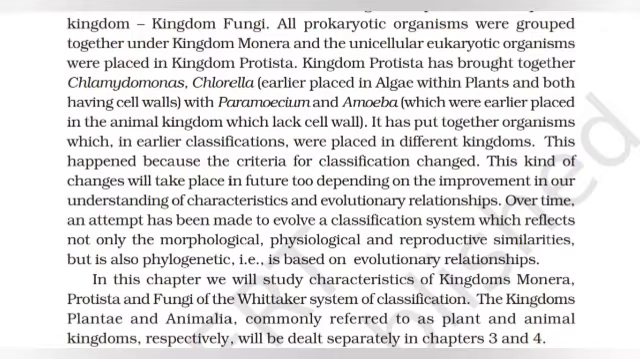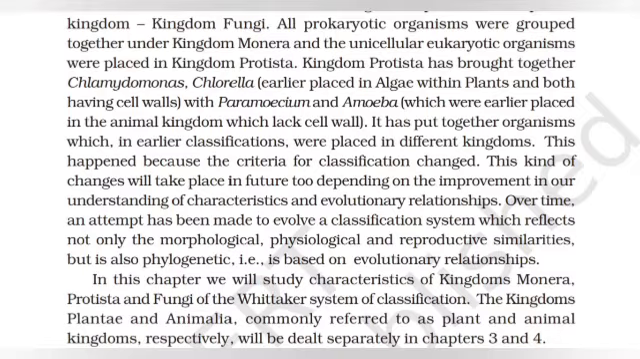It has put together organisms which in earlier classifications were placed in different kingdoms. This happened because the criteria for classification changed. This kind of change will take place in future too, depending on the improvement in our understanding of characteristics and evolutionary relationships. Over time, an attempt has been made to evolve a classification system which reflects not only the morphological, physiological, and reproductive similarities but is also phylogenetic, that is based on the evolutionary relationships. In this chapter, we will study characteristics of kingdom Monera, Protista, and Fungi of the Whittaker system of classification.